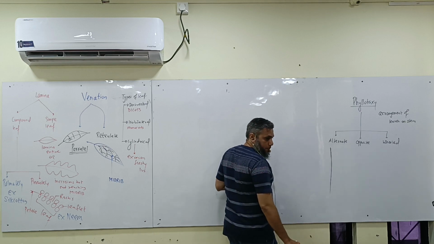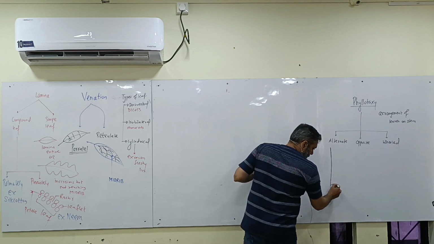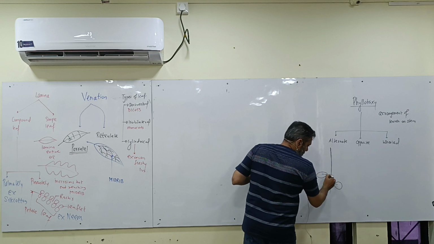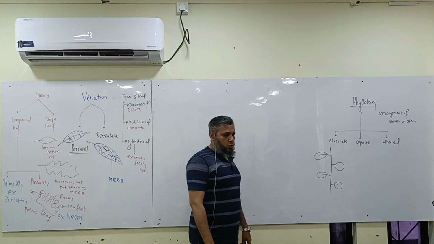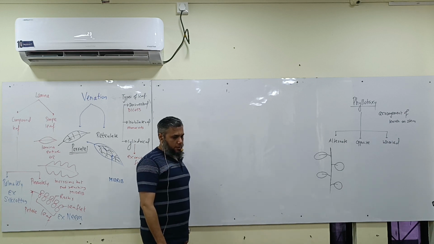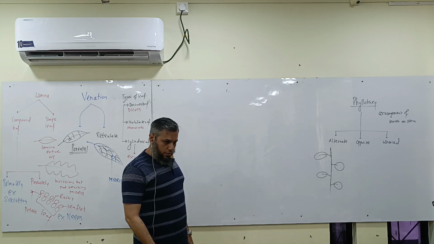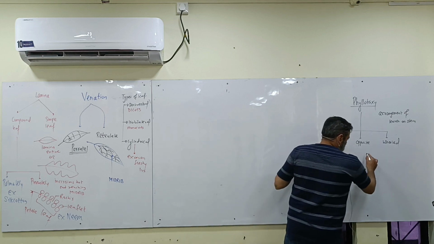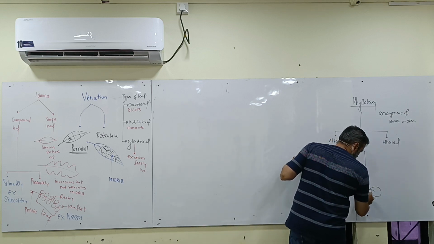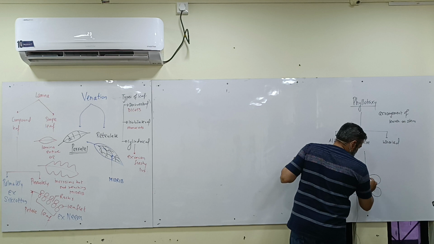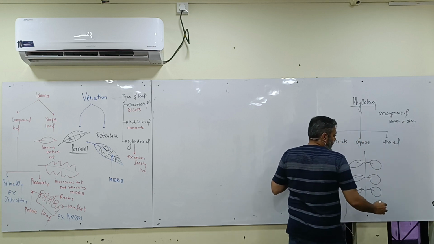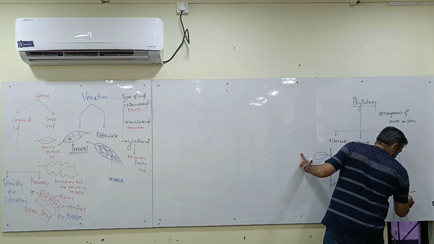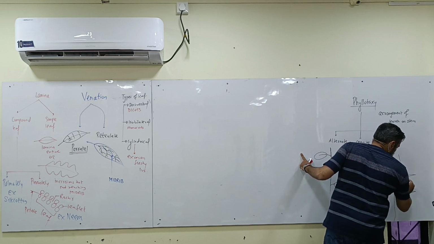This is the stem. So tell me, at each node, how many leaves are there? One. Tell me here, at each node, how many leaves are there? Two. Tell me here, at each node, how many leaves are there?